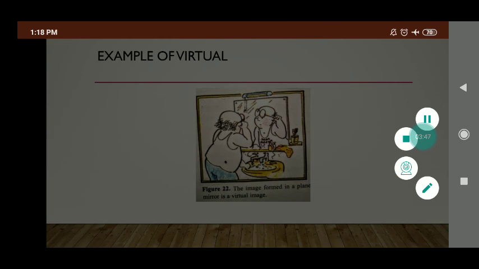So we can see that the main difference between virtual and real images is that a real image always forms on a screen. But a virtual image does not form on a screen, it is formed in the mirror. So this is the main difference between a real image and a virtual image.